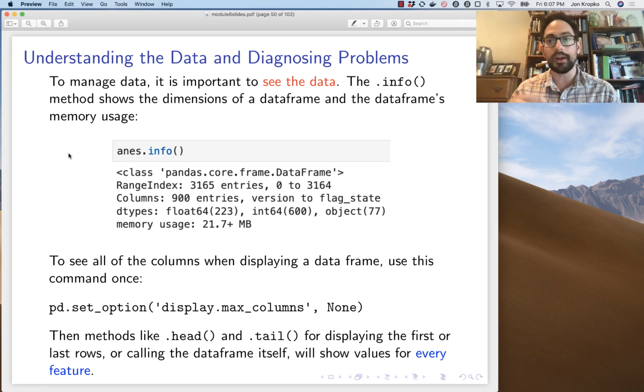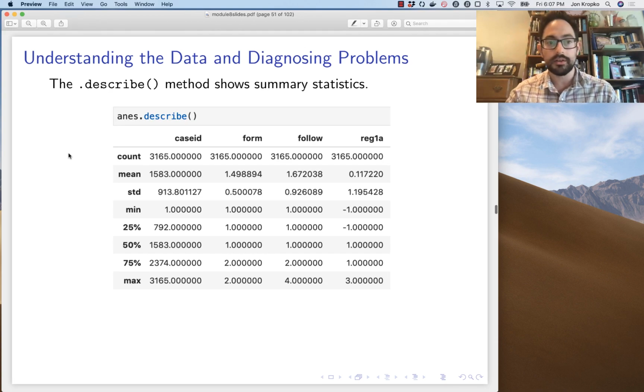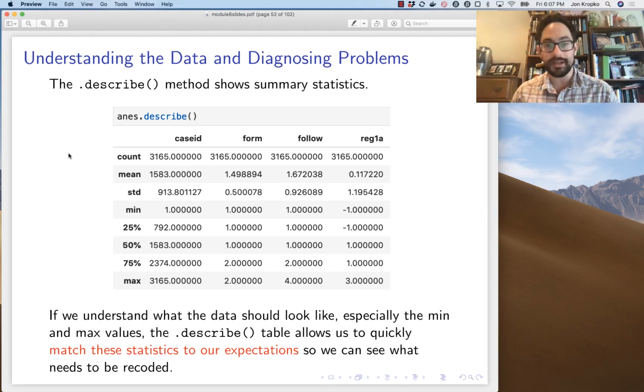That's going to give you a sense of what are the values and what you need to do to those values. And then there's describe. Describe we talked about in module 2, so you could go back and look at that, but it reports summary statistics. So you could think about what are the numeric characteristics of a column that you're working with, and then when you use describe, you could see if it matches our expectations. And if it doesn't match, like, for example, if the minimum or maximum value is crazy small or crazy big, some value we don't expect, that will clue us into the fact that there is something we need to do to clean the data.